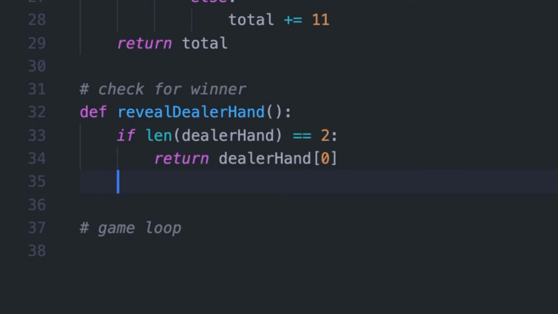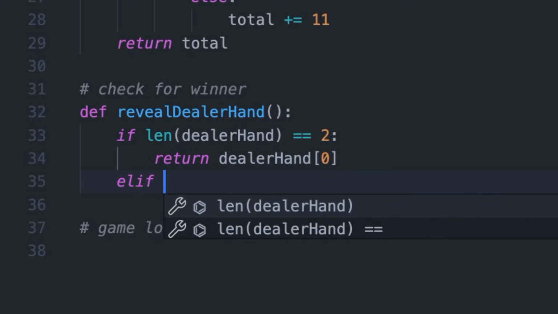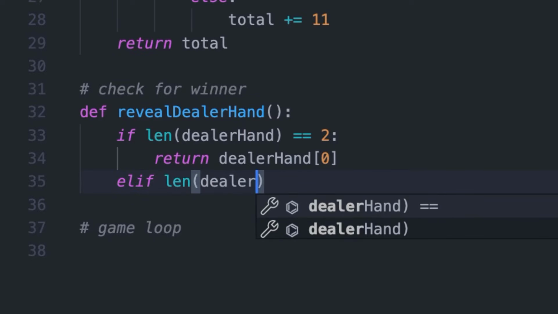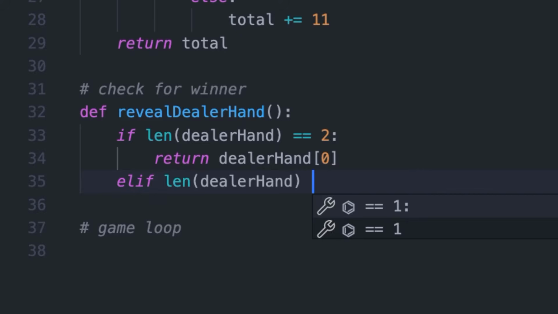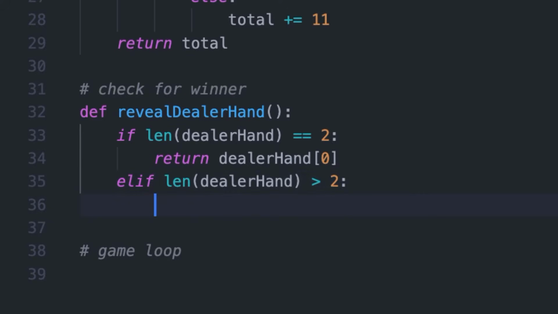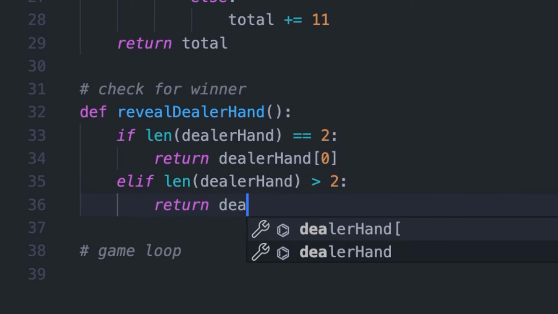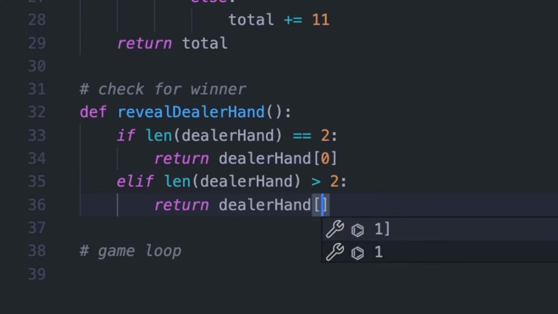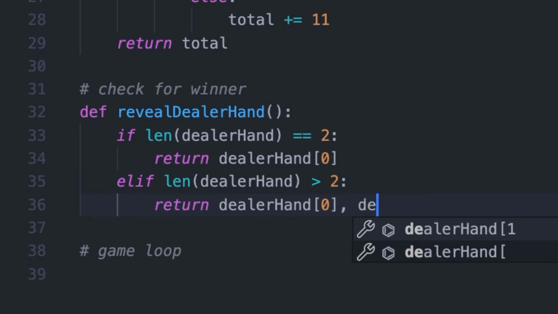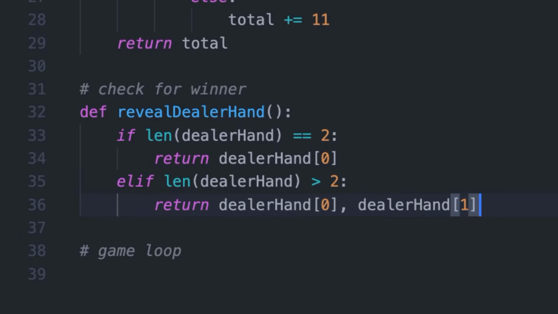And if the length of dealer hand is greater than 2, we're going to return dealer hand bracket 0 and dealer hand bracket 1. This is going to make sense a little bit later once we hop into the game loop.